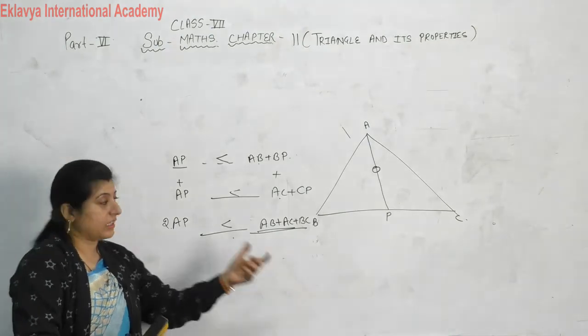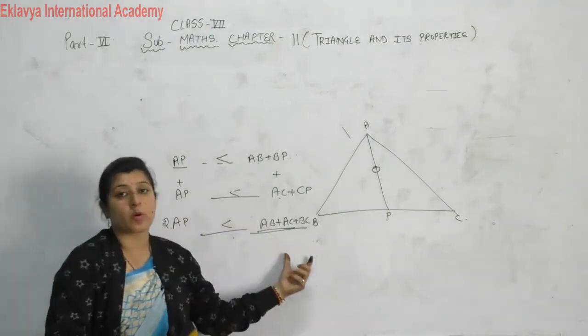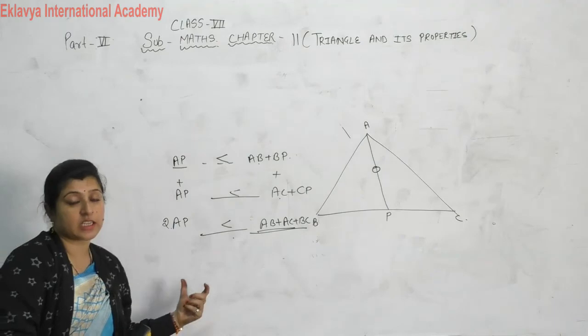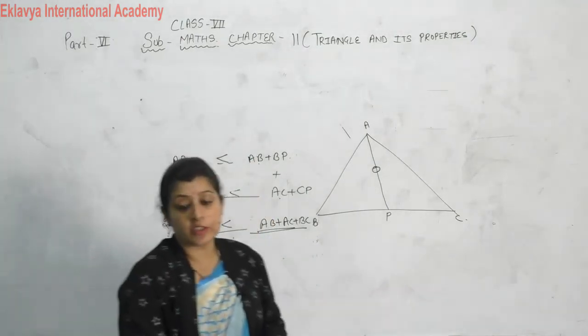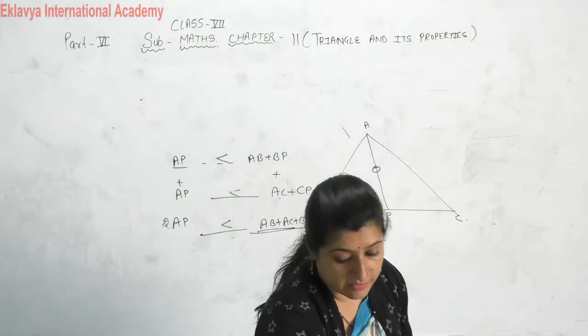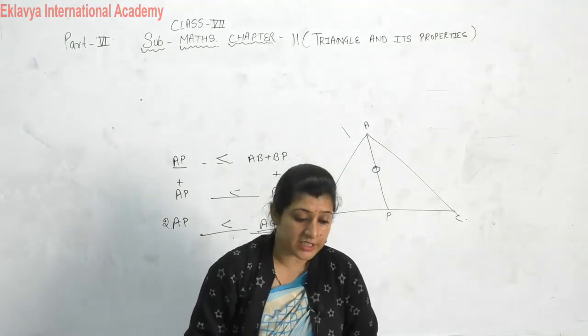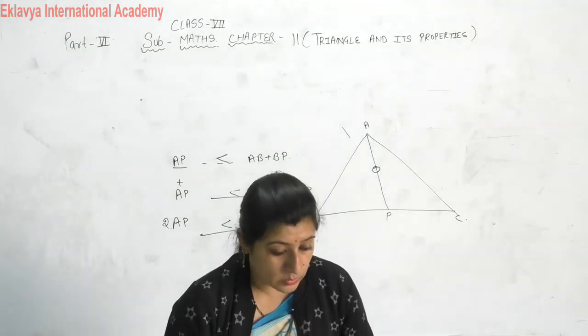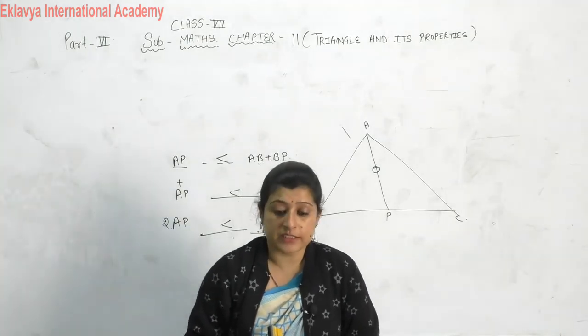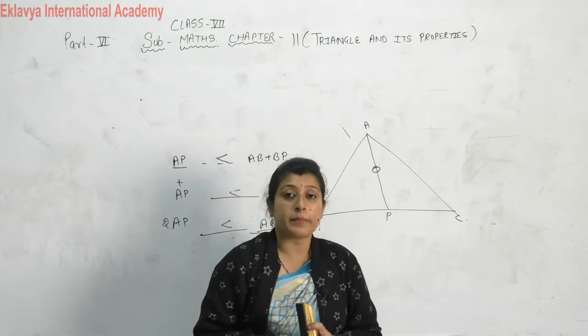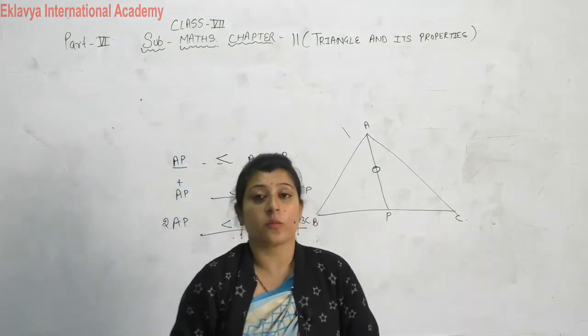If its twice is smaller than this, then obviously the single value is also smaller than this. So this way you will solve your exercise 11. There are some more questions related to this that you can do. Okay, now your 11th chapter, triangle and its properties, is complete. Do it properly in your notebook.